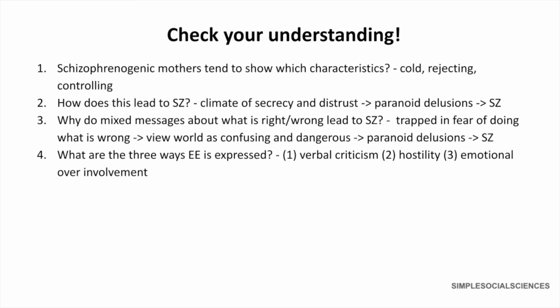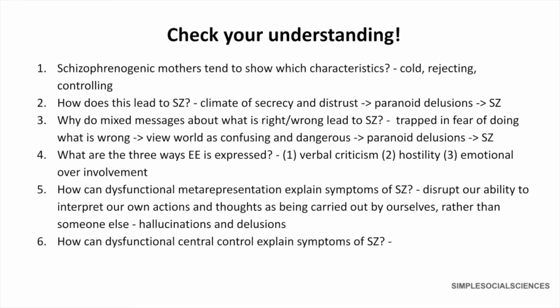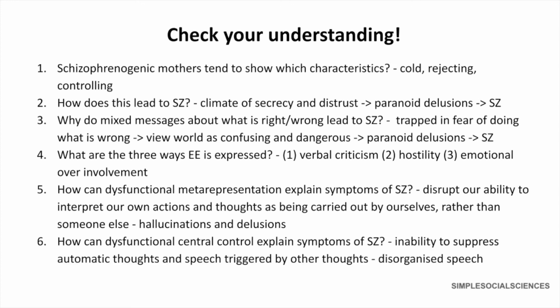Emotional over-involvement. Question 5. How can dysfunctional metarepresentation explain symptoms of schizophrenia? This is because this disrupts our ability to interpret our own actions and thoughts as being carried out as ourselves and not someone else, which can explain hallucinations and delusions. Question 6. How can dysfunctional central control explain symptoms of schizophrenia? The inability to suppress automatic thoughts and speech triggered by other thoughts is shown in disorganized speech. So now you should be able to explain both family dysfunction and cognitive explanations.